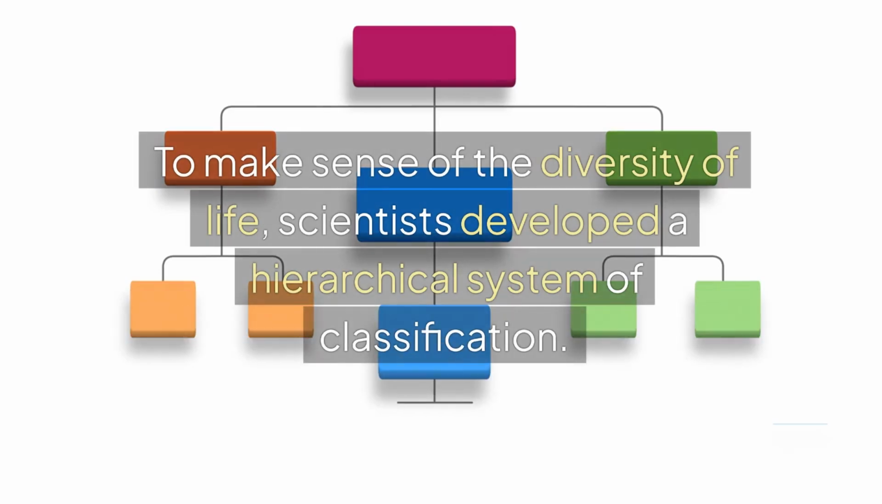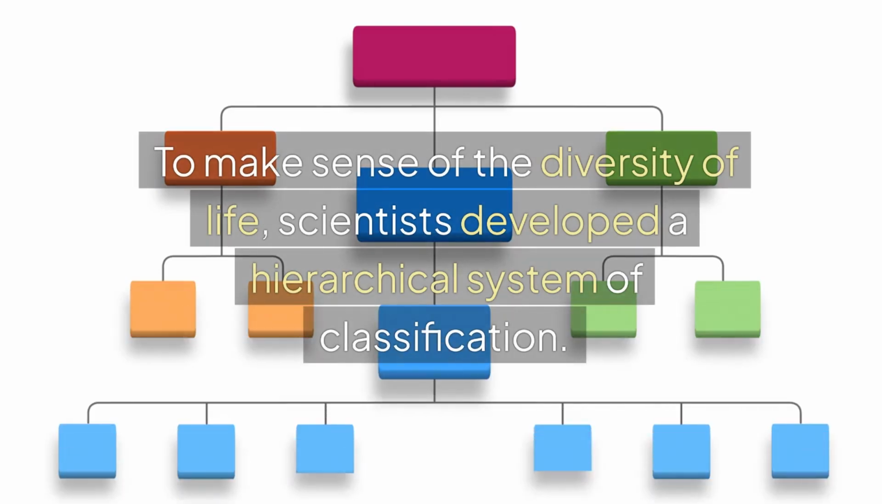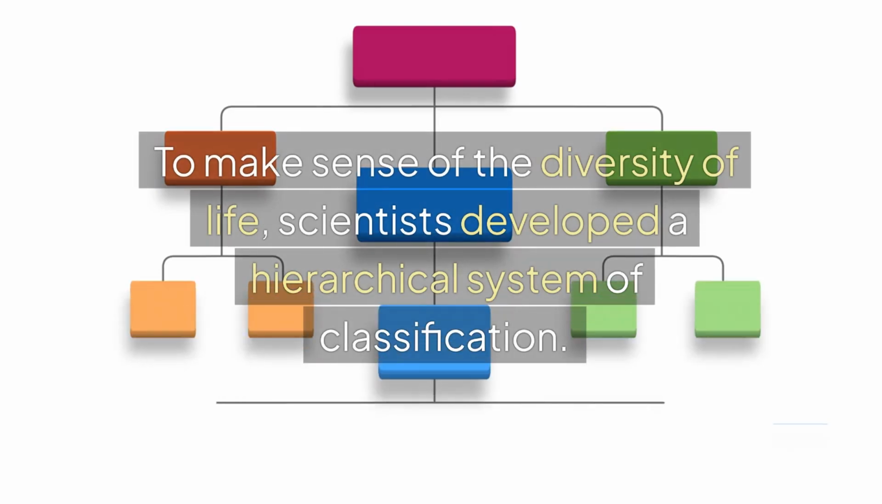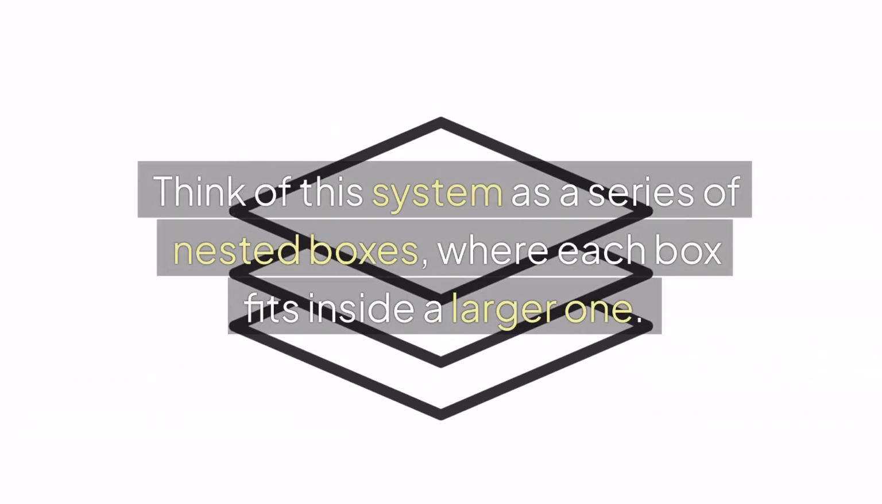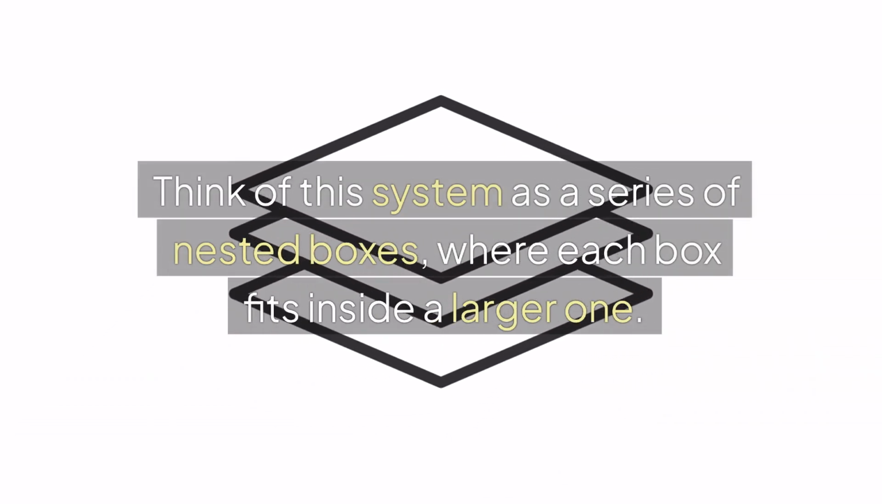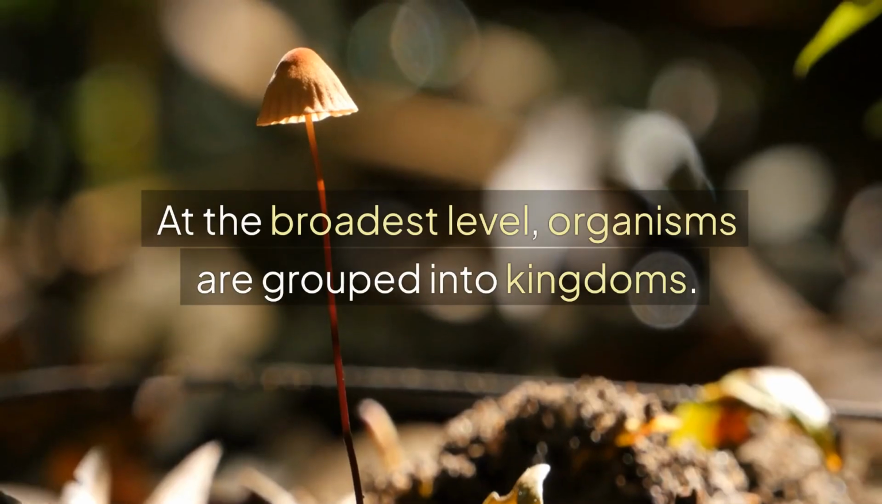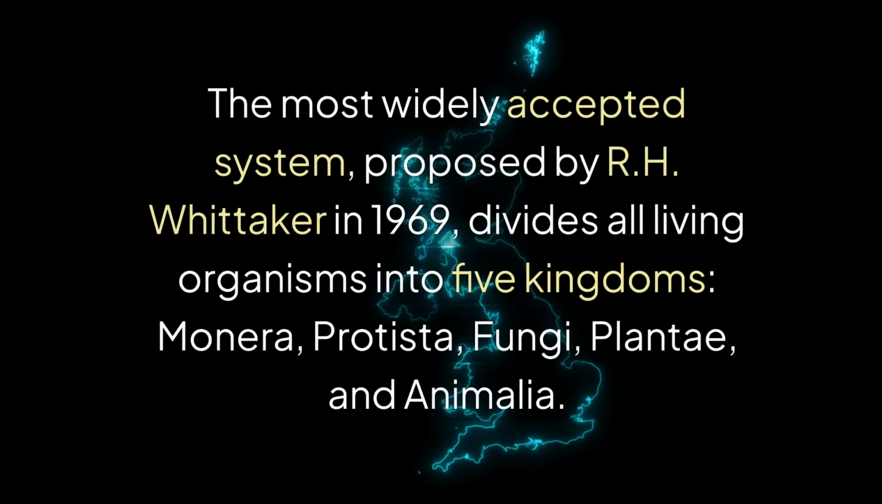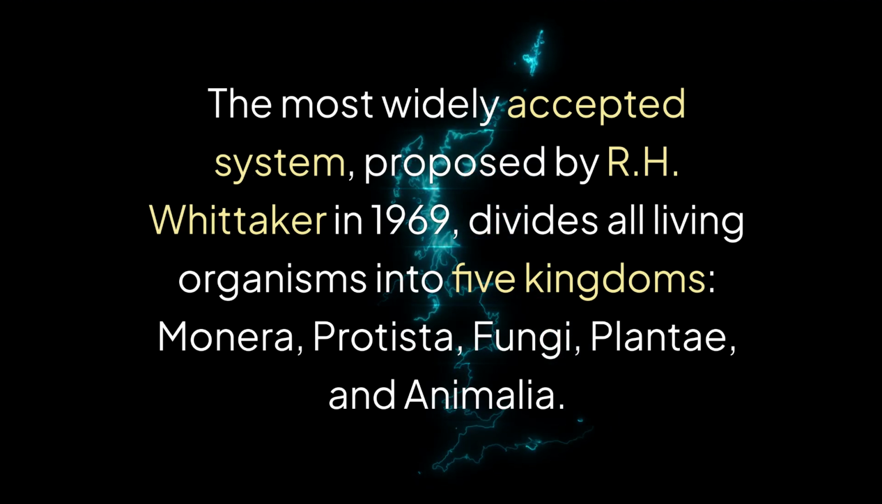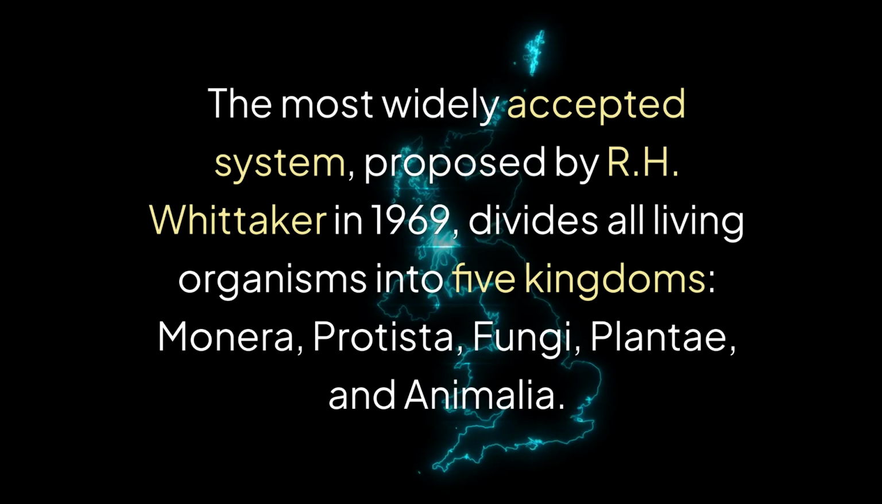To make sense of the diversity of life, scientists developed a hierarchical system of classification. Think of this system as a series of nested boxes, where each box fits inside a larger one. At the broadest level, organisms are grouped into kingdoms. The most widely accepted system, proposed by R.H. Whittaker in 1969, divides all living organisms into 5 kingdoms: Monera, Protista, Fungi, Plantae, and Animalia.